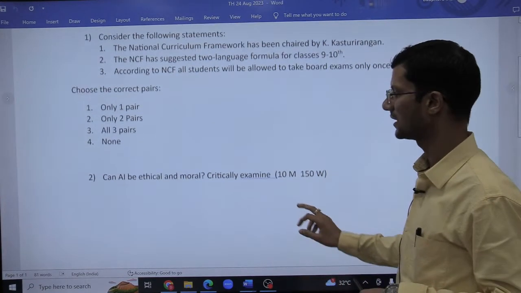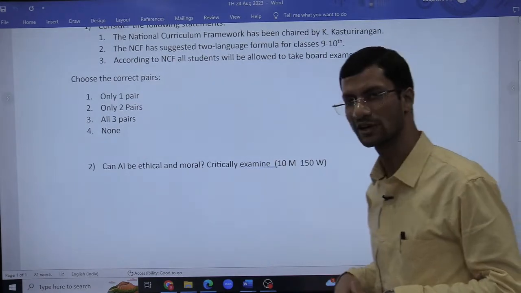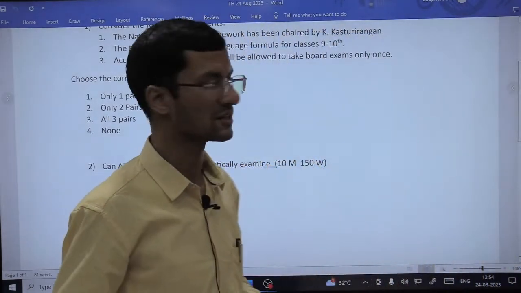And second is, can AI be ethical and moral? Critically examine for a 10 marker. You need to write the same in 150 words.